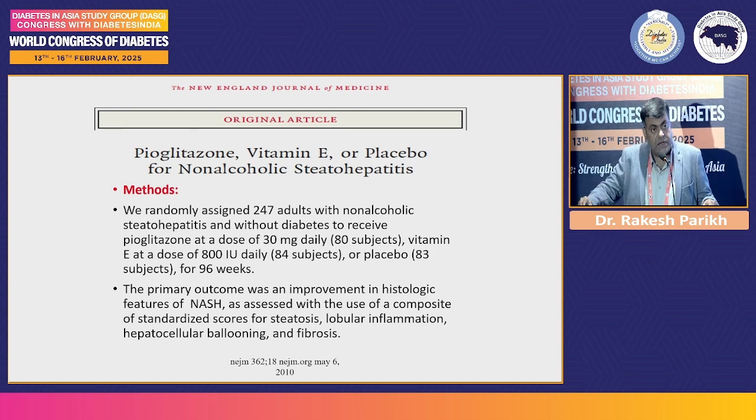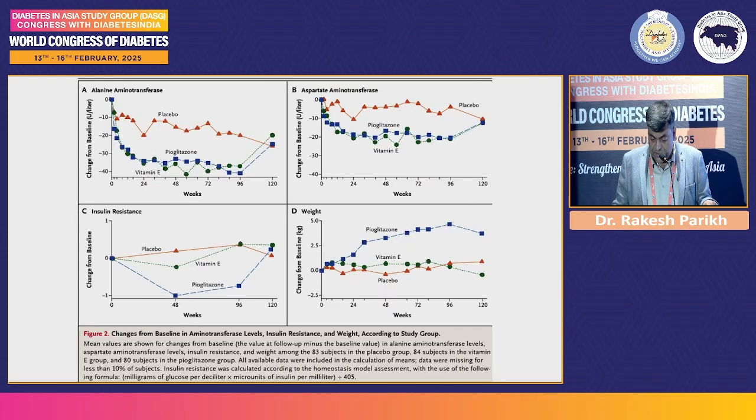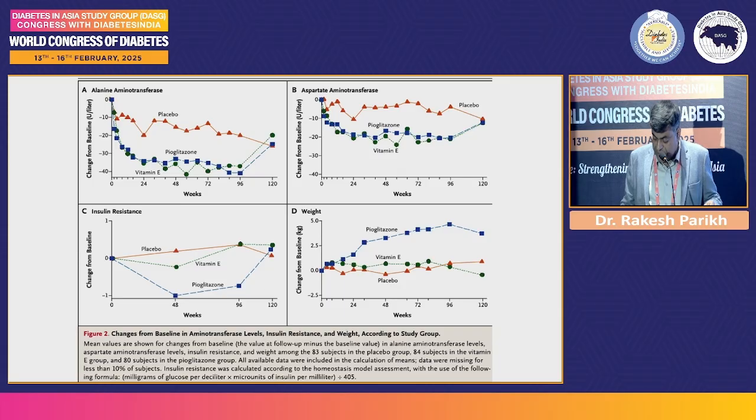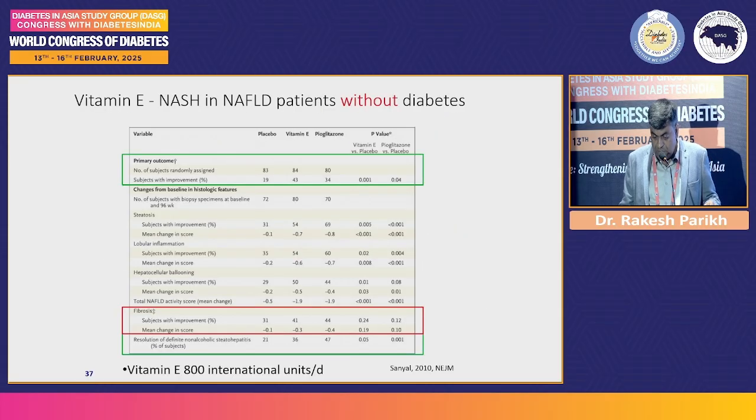This was a famous paper published in NEJM, where they did a study on 247 adults and randomized them into pioglitazone, vitamin E, and placebo arms, and these are the results. Both pioglitazone and vitamin E were found to reduce the liver enzymes. Insulin resistance went down in people on pioglitazone, but weight increased in those on pioglitazone. Overall, the study concluded that both of them work very well.